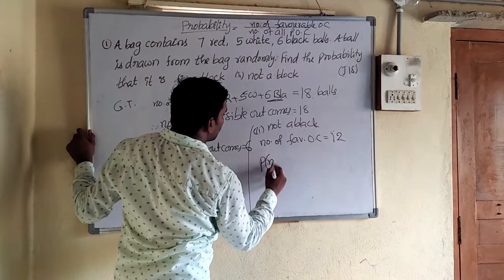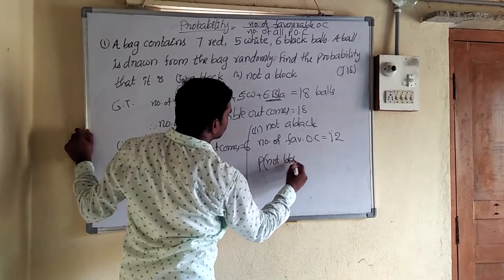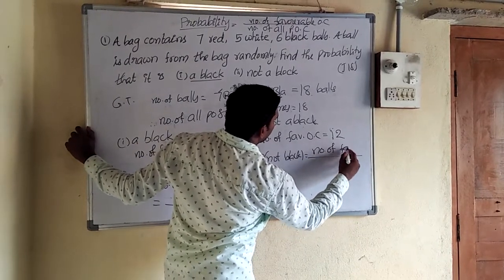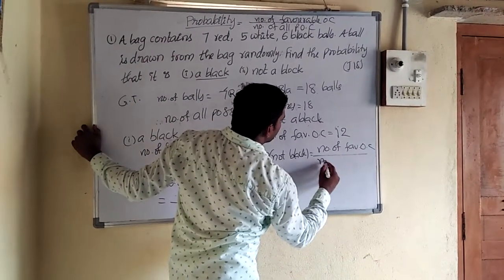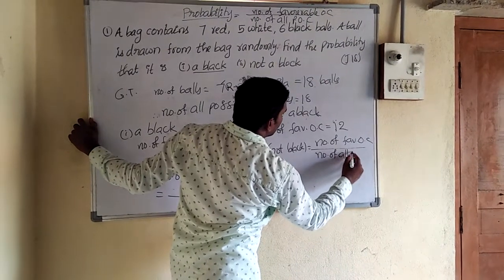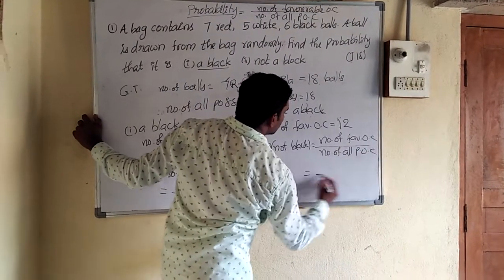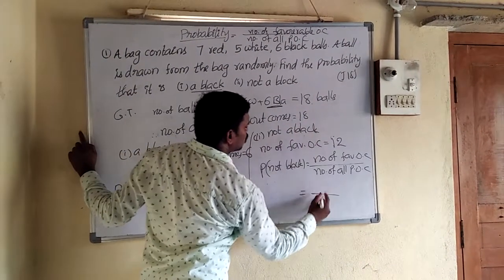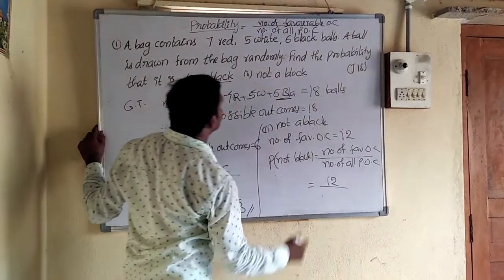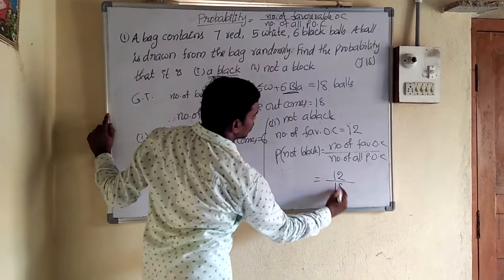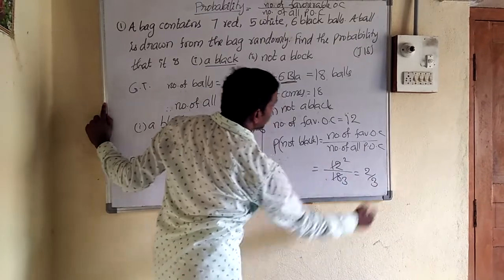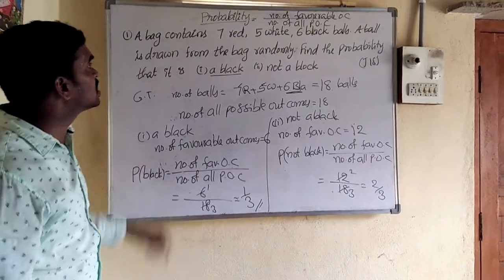So now the probability of not black. Same formula: number of favorable outcomes by number of all possible outcomes. Here the number of favorable outcomes to not black is 12, by the number of all possible outcomes, 18. So 6 twos are 12, 6 threes are 18. So what is the answer? 2 by 3 is the answer. So this is the solution.